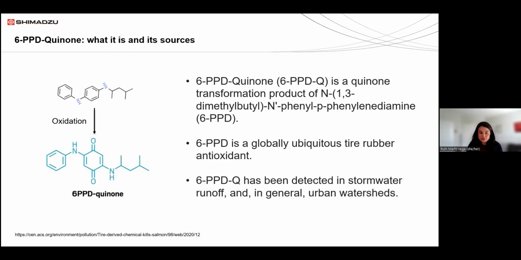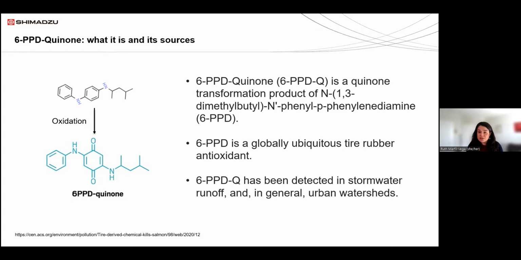But the focus of the talk today is the quinone, the transformation product. And it's been detected in stormwater runoff in several places. There are reports that have detected the chemical in Australia, in Canada, in the United States. I'm pretty sure every country where researchers start looking for this chemical, it's going to be found.